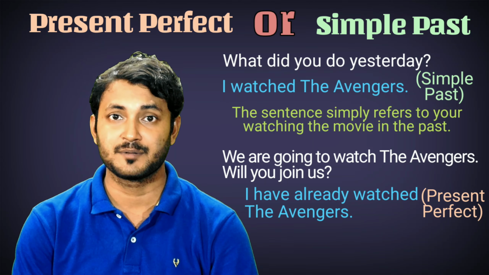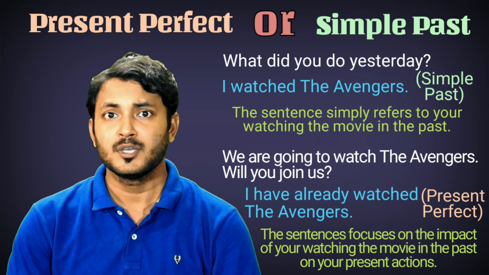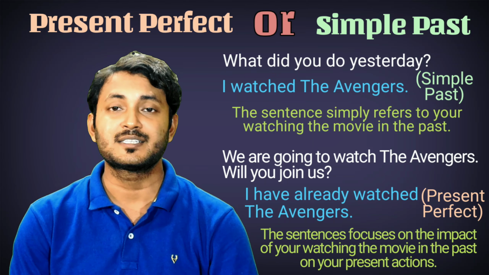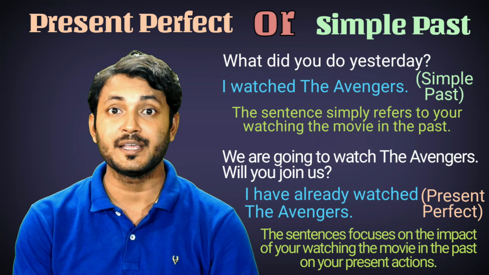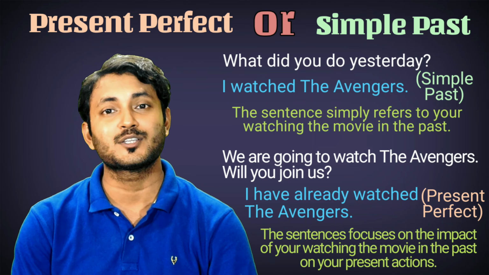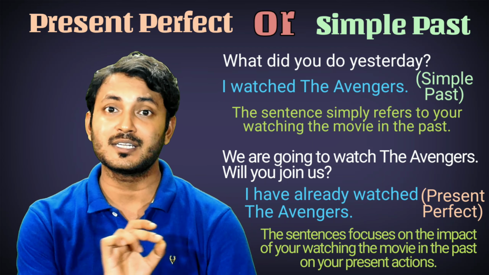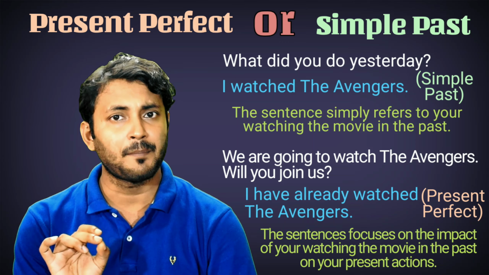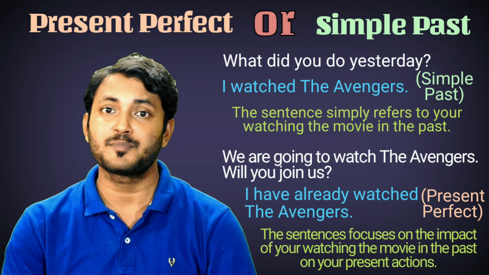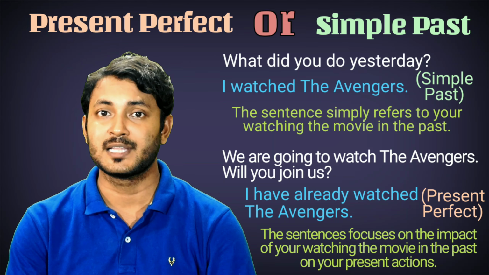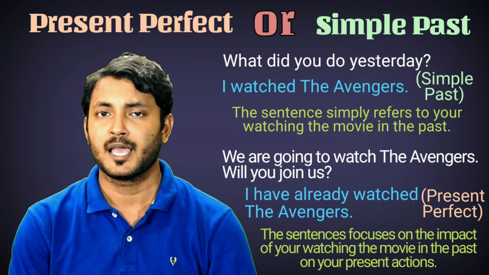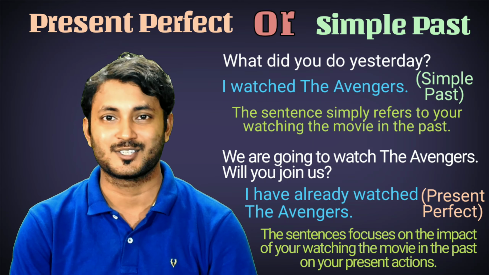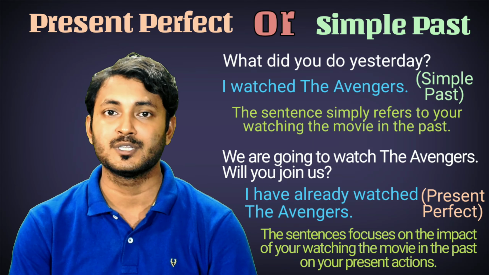Here you have used the present perfect tense. Why? Because you are not only referring to a past incident, that is, you watching the movie, but also its impact on the present. As you already have watched it, you are not interested to watch it again. So that past incident is influencing your present action. When a past incident influences a present action and you emphasize on that, you use the present perfect tense. And when you simply talk about a past incident, you use the simple past tense. This is the most basic difference between these two tenses.